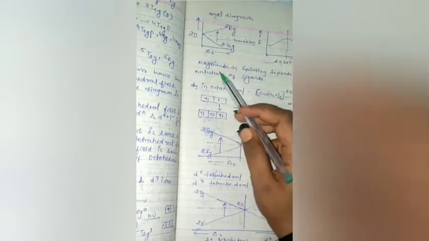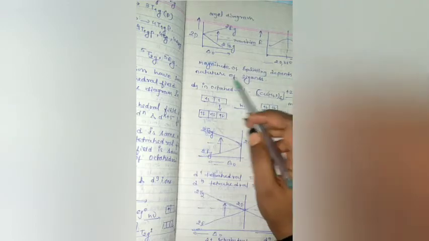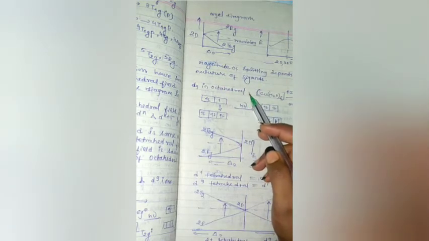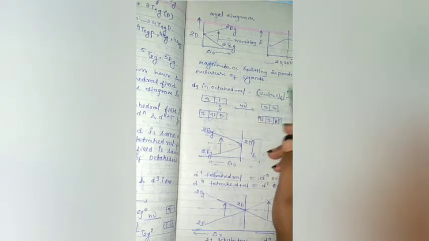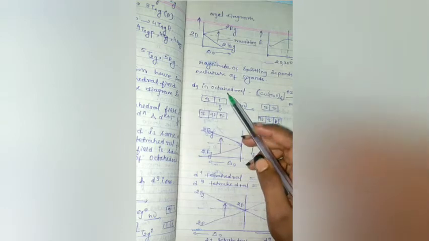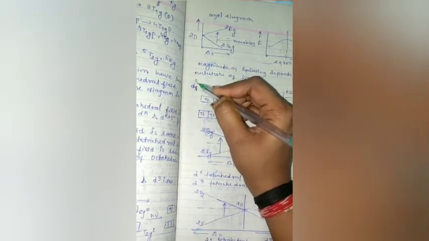And next, the magnitude of splitting depends upon the nature of the ligand, which type of ligand we have. Okay, next is d9 configuration.